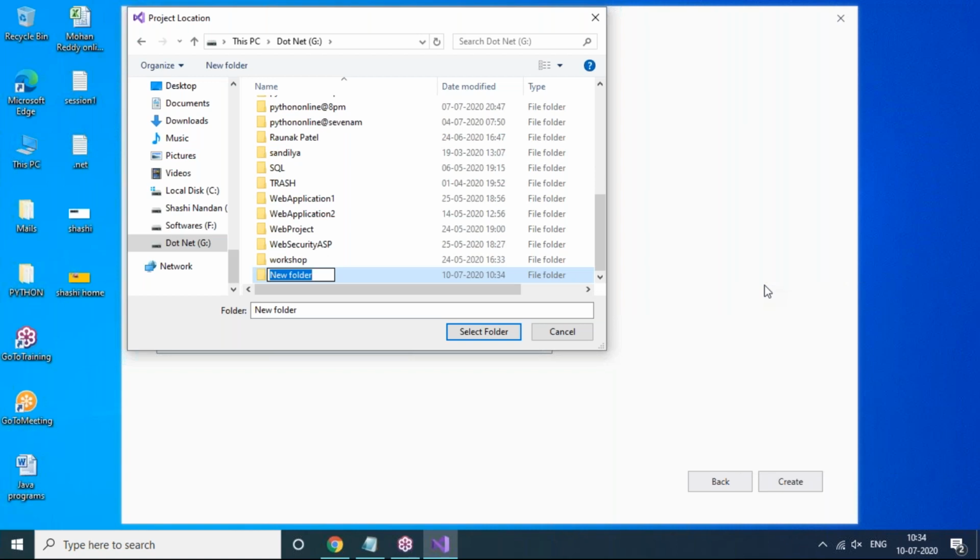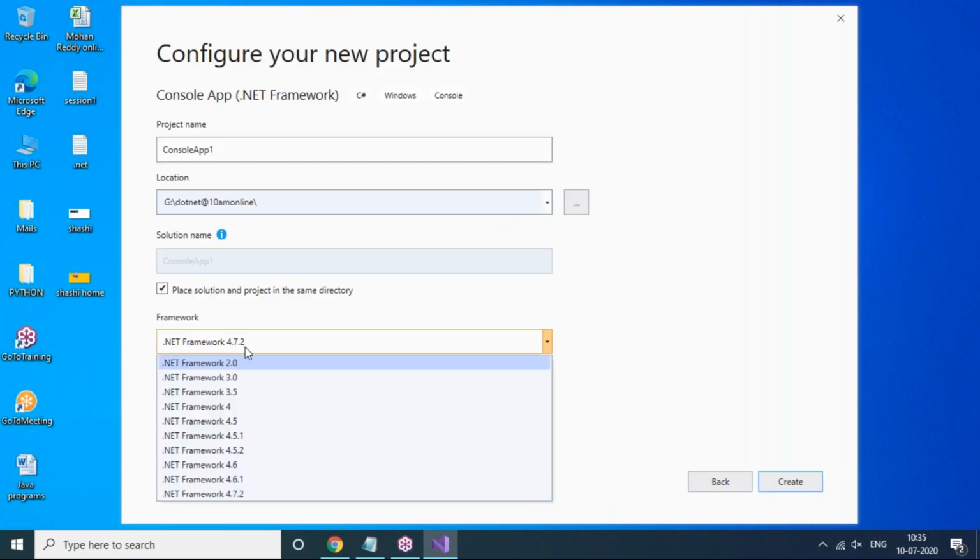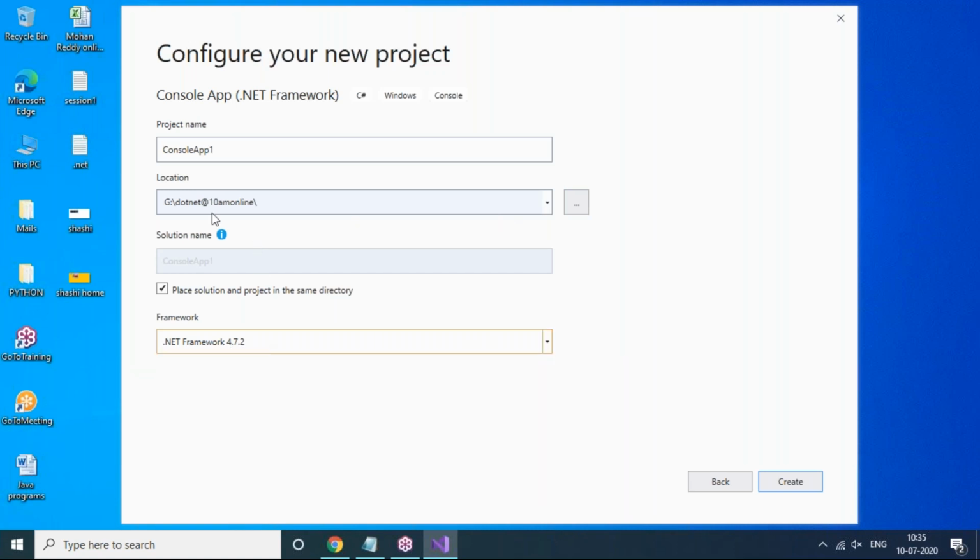So what can we say here, .NET at 10 a.m. online. This is my folder name. So I already created this folder, .NET 10 a.m. online. So select that folder and click on OK. Now you can see here, framework 4.7.2 I chose. Your location is .NET online at 10 a.m.